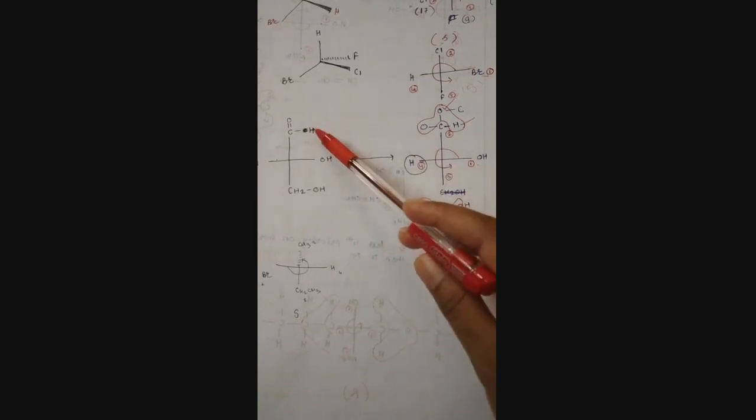By the priority rule, first is given to the hydroxy, second to the aldehyde, third to this group, and fourth to hydrogen. Here the double bond is present on this, so the double bond is cancelled and we add an extra C and extra O. The double bond between O and C is broken: the C carries the oxygen and the O carries the carbon.